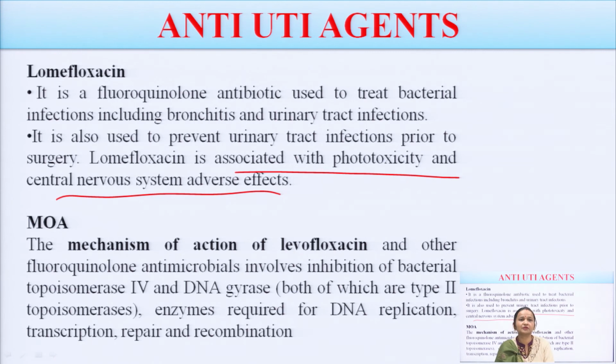The mechanism involves inhibition of bacterial topoisomerase 4 and DNA gyrase required for DNA replication, transcription, repair and recombination. Many examples we have already discussed.